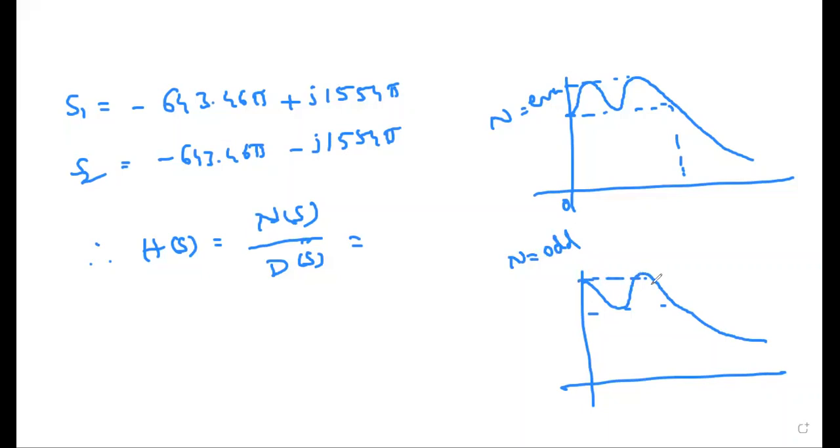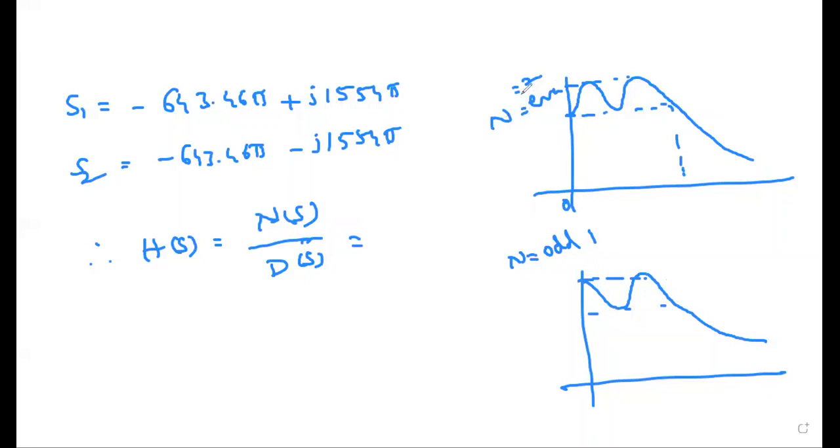And the number of these ripples depends on the order of the filter. Since n is equal to 2, it will start from here, and you can see 2 waves. And if n is equal to 1, you can see only one wave. That is what you can see in the magnitude response.